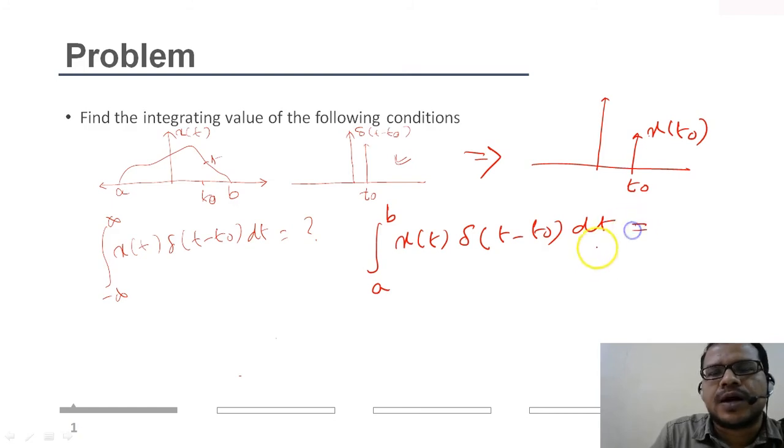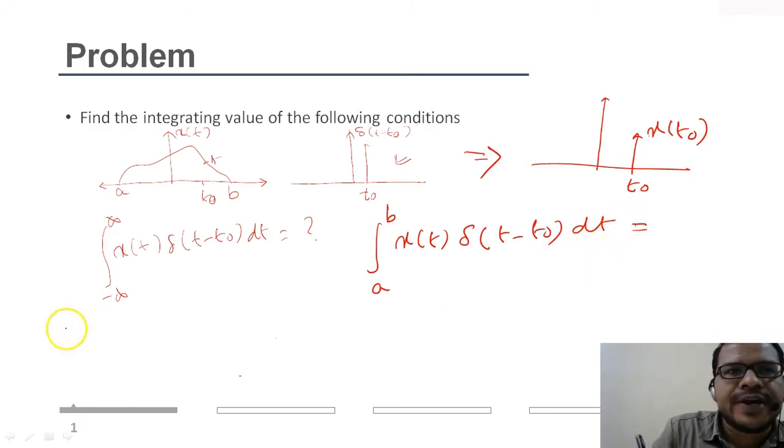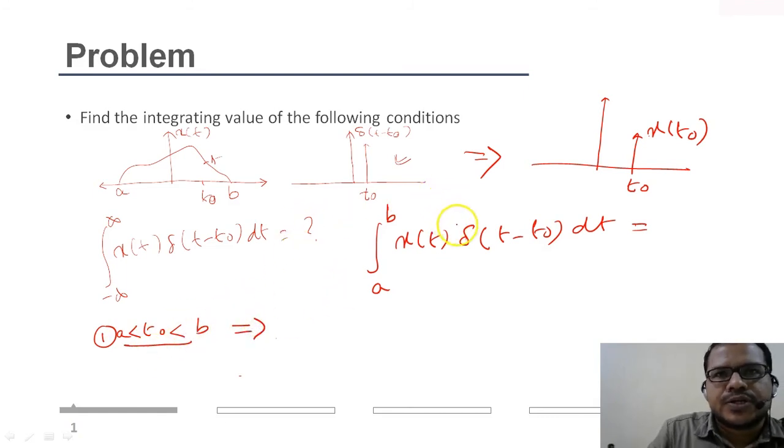What will be the output? There will be different cases. Let's say t naught lies in between a and b. Okay, so what will be the output? You see, t naught lies in between the time limits a and b.